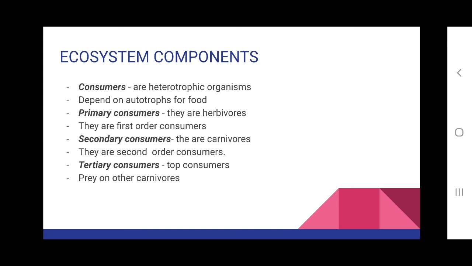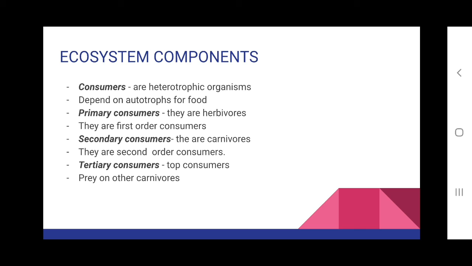Next is consumers. Consumers are those organisms which cannot produce their own food, or they depend upon other autotrophs for their food, and they are otherwise called heterotrophic organisms. Depending upon what they are feeding on, these consumers can be divided into primary consumers, secondary consumers, and tertiary consumers.